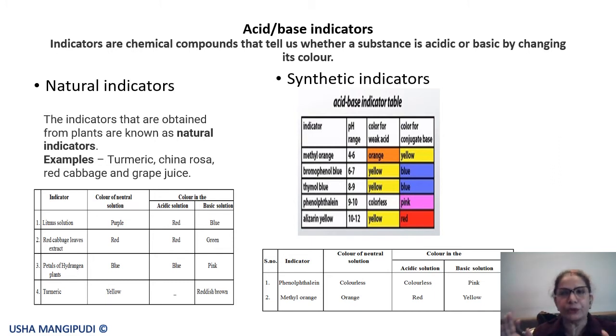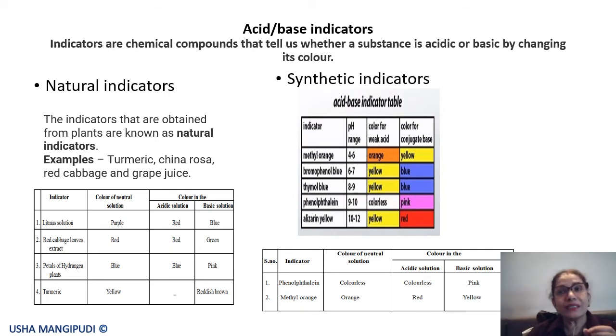Please do not do it, it's very dangerous. I need some substance which will tell me whether the number one beaker has acid or base, or whether the number two beaker is the acid or the base.